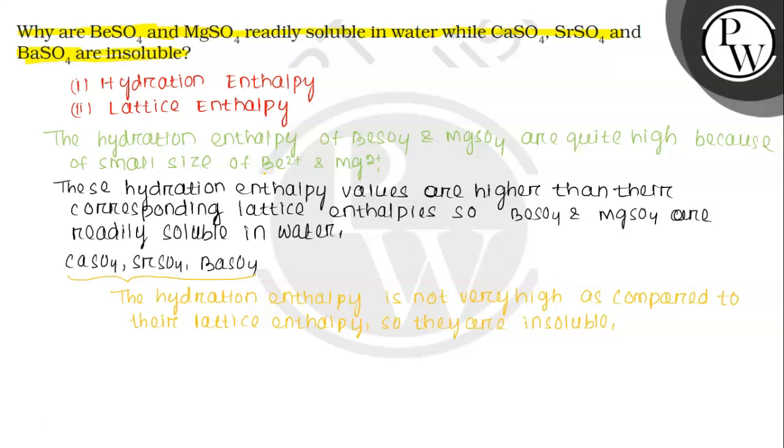But in case of CaSO4, SrSO4 and BaSO4, they have large size and their hydration enthalpy is also low, not very high as compared to their lattice enthalpy. So the hydration enthalpy cannot overcome the lattice enthalpy, and they are insoluble in water. So there are two things: if hydration enthalpy overcomes the lattice enthalpy, then they are soluble. If not, then they are insoluble.